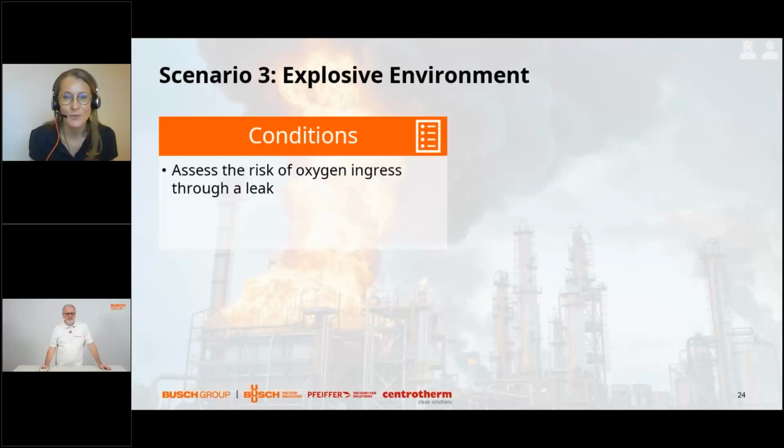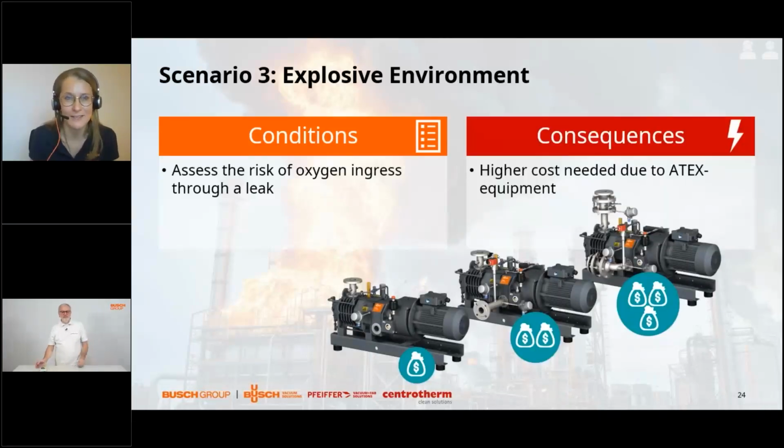So again, we will have consequences in case there are huge leaks. Exactly. So if I'm creating a potentially hazardous atmosphere, I need to change my pumping equipment. I cannot live with a standard pump any longer, but the higher the risk, the more I need to monitor the process, and I also need to equip my pumping equipment according to the needs of the potentially hazardous gas composition in my process. So I need, for example, to add monitoring, I need to add gauges, I need to modify the surfaces, I need to code, I need to prove that some explosion, some burst pressure will be withstood, and so on and so on.